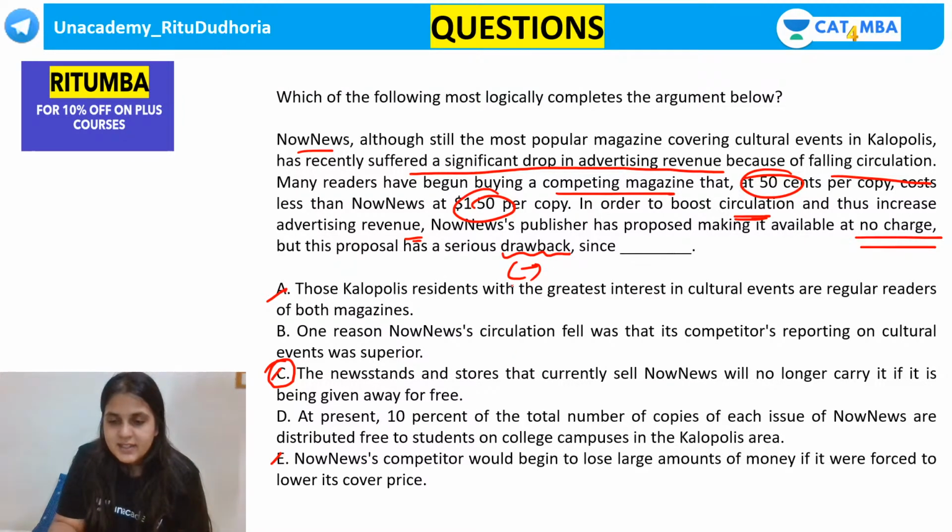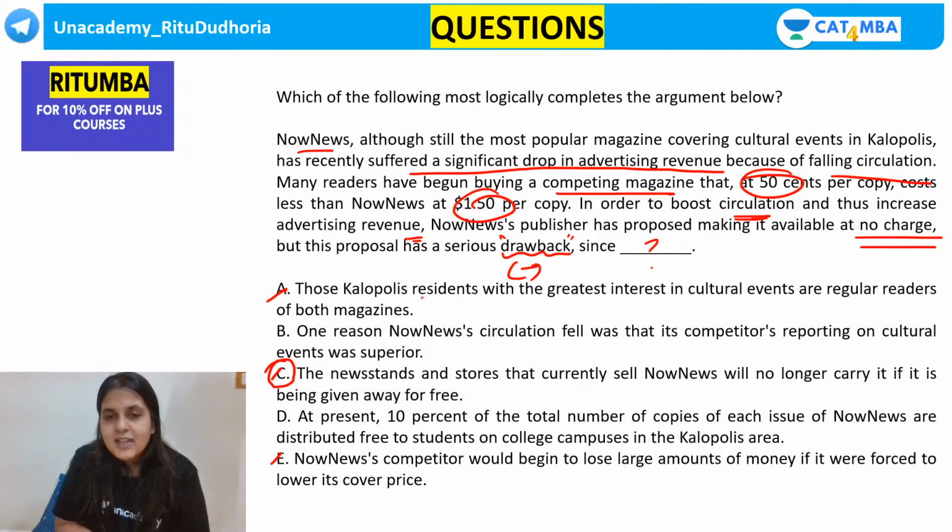Now we have to find a sentence, a completion which says that if you sell it at no charge, if you're going to sell it free, there is going to be a drawback. This plan is not going to work out. Why is this plan not going to work out? Arey, no Diya, anytime. How is it out of topic? Anything within CAT is our topic.